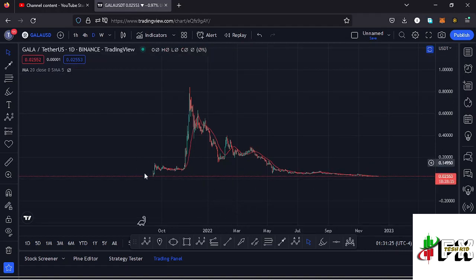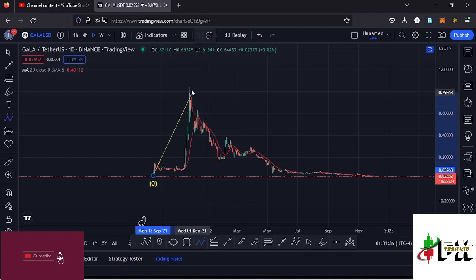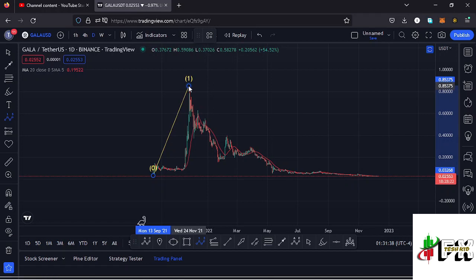So Gala Games, from these low prices that we had been trading within, we saw a very nice impulsive movement taking us to an all-time high at around the $0.85 mark, in a movement that I'm terming as a higher Elliott wave count 1 to the upper side. And after seeing the all-time high, we had been seeing a massive ABC corrective structure over here in the formation of that second wave, and in that movement we have made our low at around the $0.023